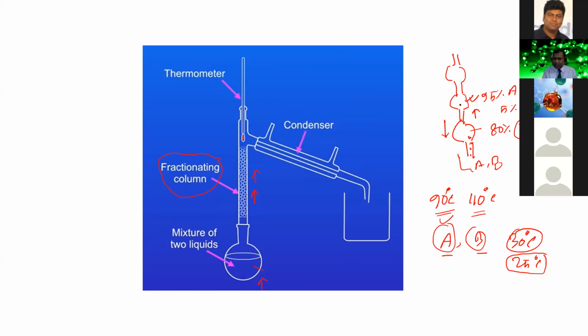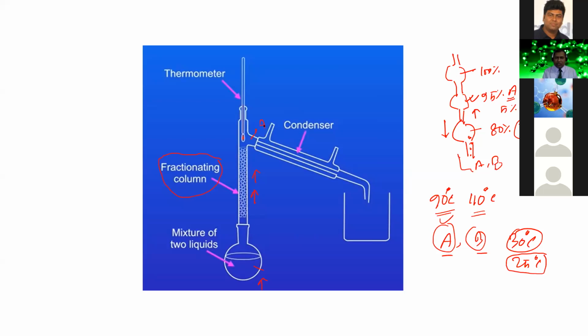Then again the bulb condenses the component according to its boiling point. So here 100% A will come and no B will reach here because its boiling point is high. We provided a low temperature, so at that temperature B will not reach this bulb. So finally, only one component will be reached.